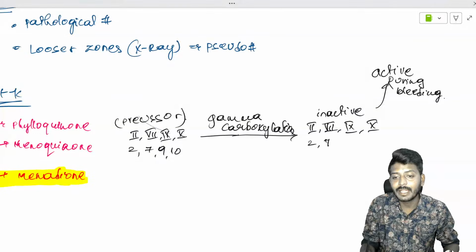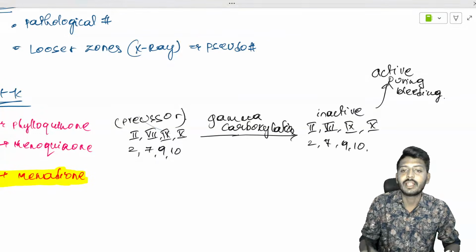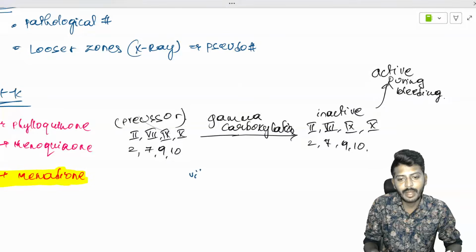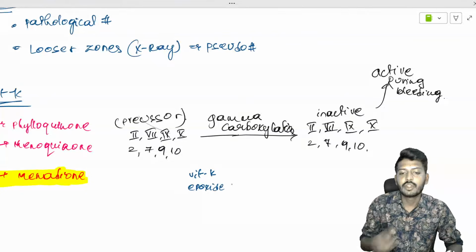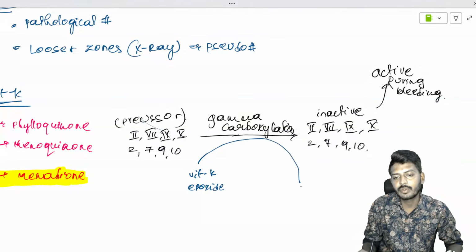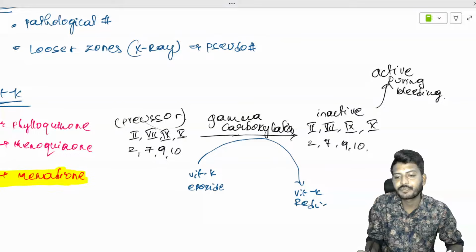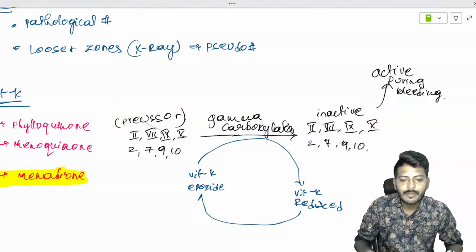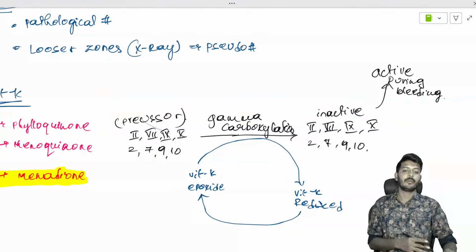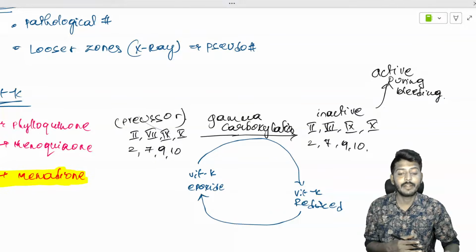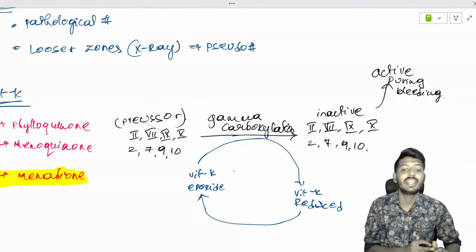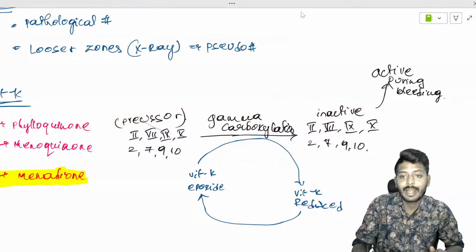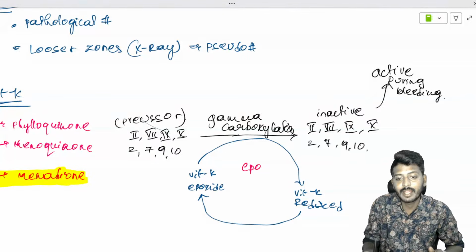So for the synthesis of 2, 7, 9, 10, we require vitamin K. Vitamin K is required in a form called the vitamin K epoxide form. This vitamin K epoxide undergoes a reduction reaction, so it becomes reduced vitamin K. This reduced vitamin K will again come back into the epoxide form. This complete reduction and oxidation requires an enzyme called epoxide reductase. What is the name of the enzyme?